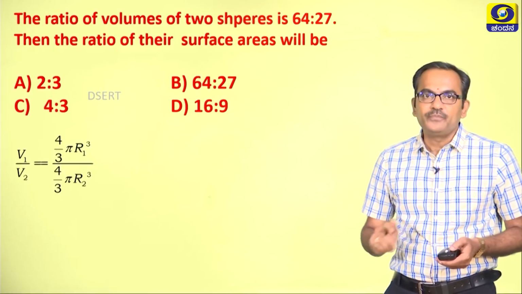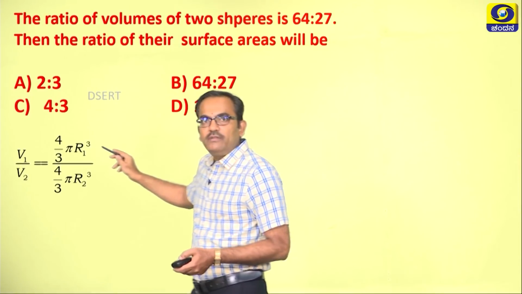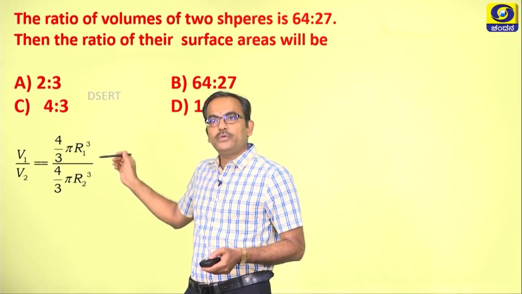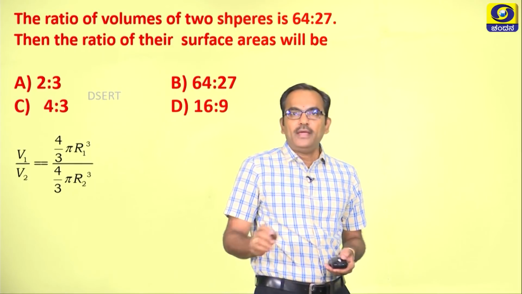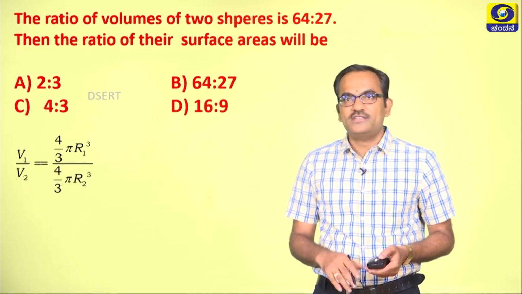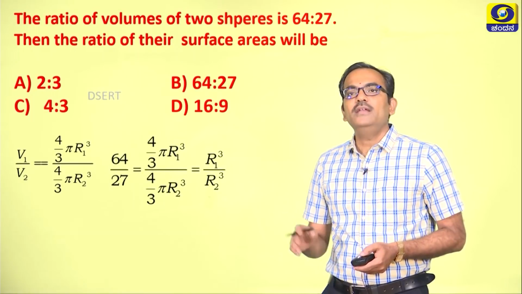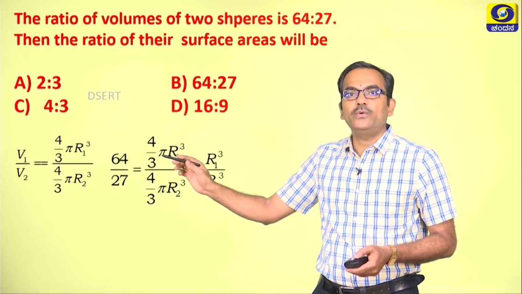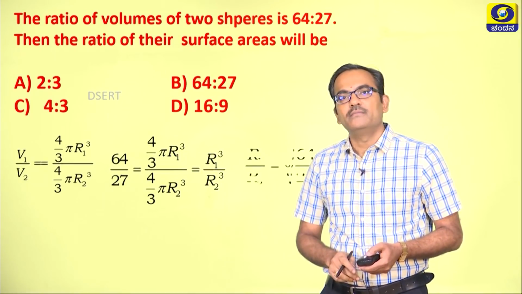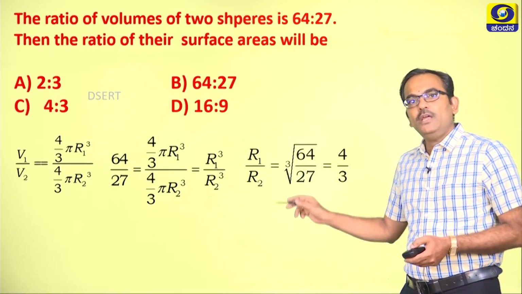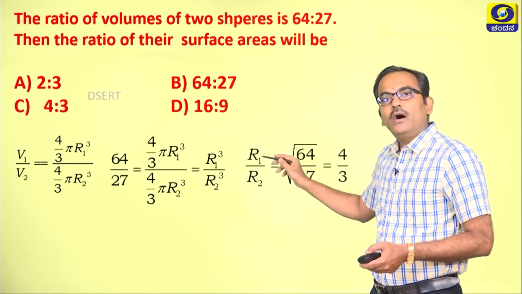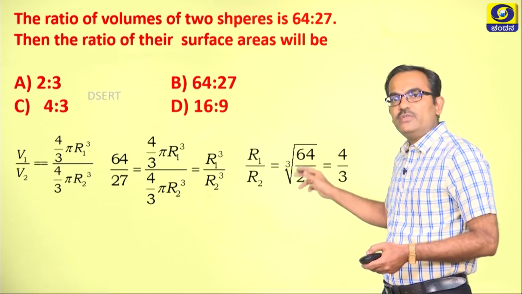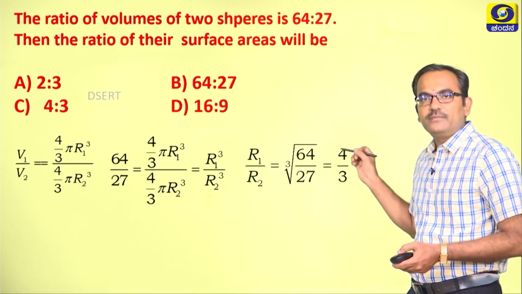So V1 by V2 is equal to 4 by 3 pi R1 cube divided by 4 by 3 pi R2 cube. Since 4 by 3 pi is constant, it gets cancelled, leaving only R1 cube and R2 cube, which can be equated to 64/27. Then when you take the cube roots, R1 by R2 is nothing but the cube root of 64/27, which eventually gives the answer 4/3.